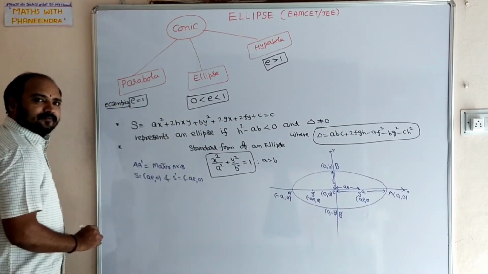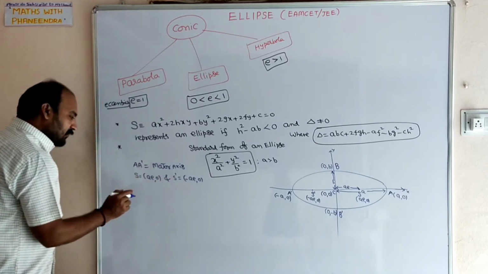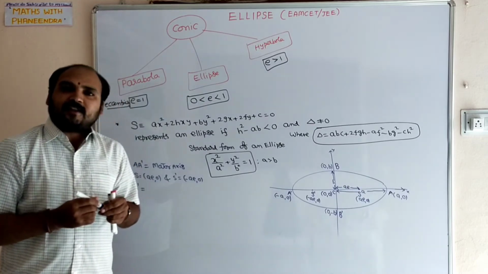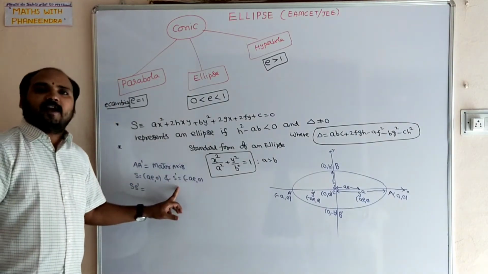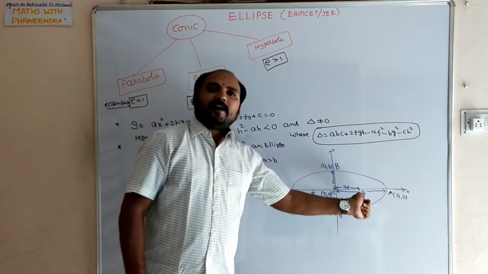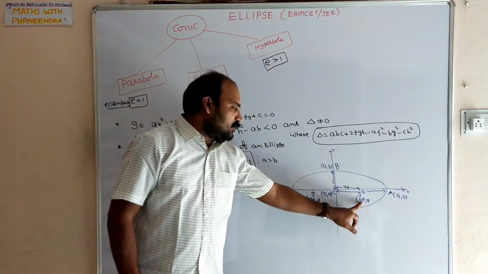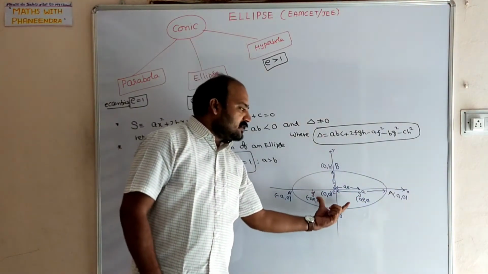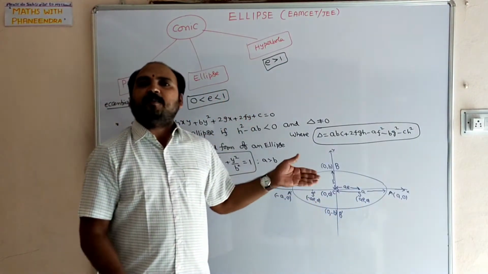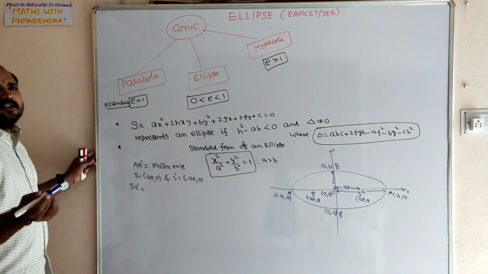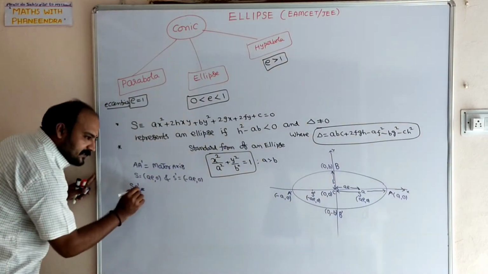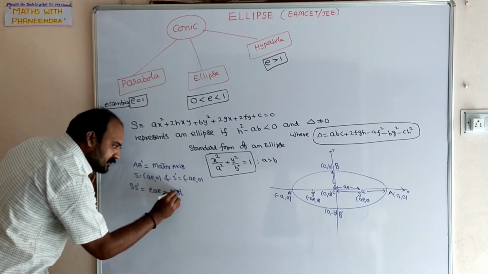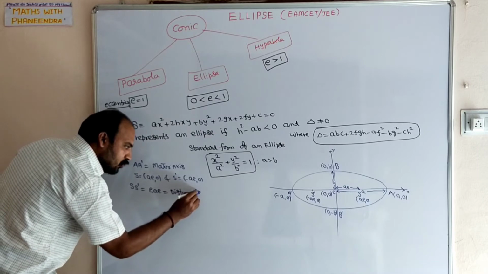After that, the distance between foci S S dash. Whenever you have to calculate the distance between two points on the x-axis, take the difference of x coordinates, x1 minus x2. Here x1, y1 and x2, y2 are assumed. The difference of x coordinates is ae minus of minus ae, that is ae plus ae, which is 2ae. Otherwise, you can apply the distance formula and get the same answer. So S S dash equals 2ae, the distance between foci.